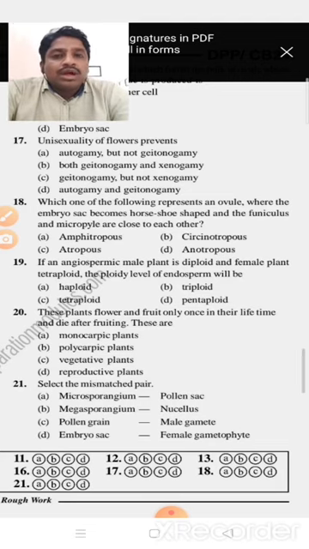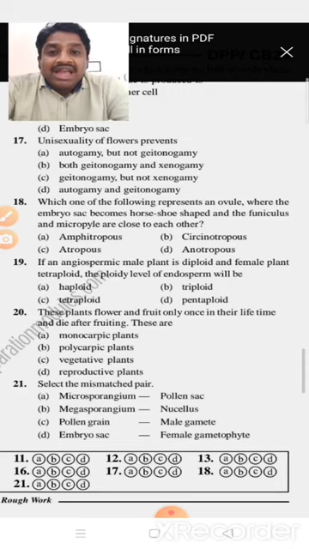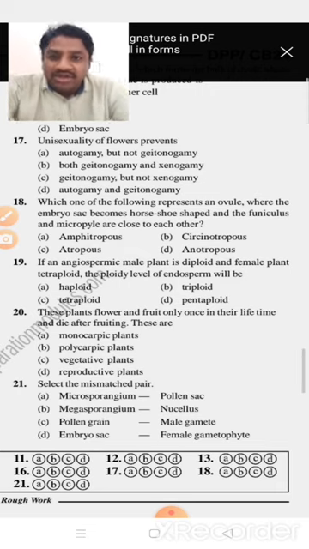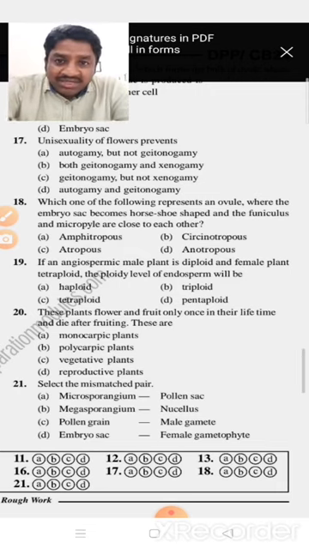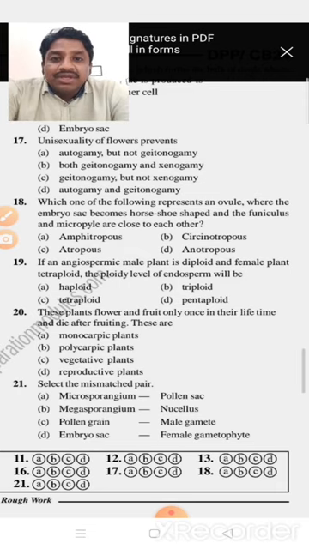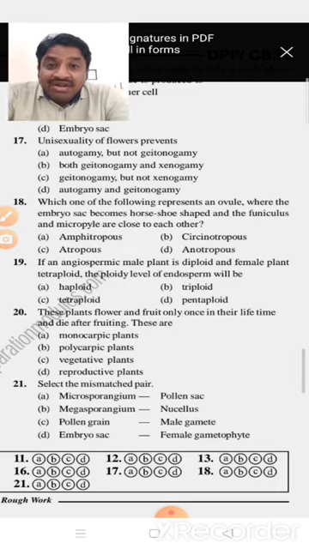Autogamy means the pollen grains are transferred to the stigma of the same flower. Geitonogamy means the pollen grains are transferred to the stigma of another flower of the same plant. Examples you can see in maize. But unisexual means unisexual flowers, where autogamy can be prevented but not geitonogamy.